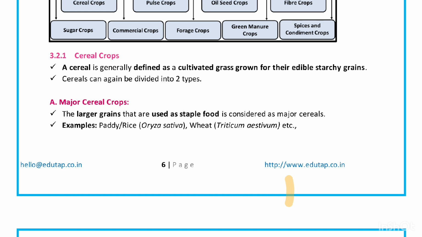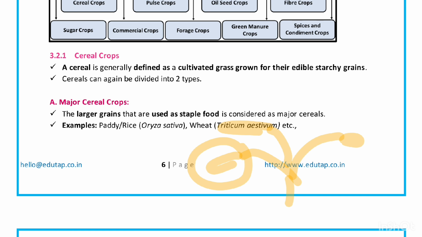Now, for example, you might have seen a plant of rice, you can see in the picture also, that is rice. Okay, you will see that the plant of rice looks like a grass, but this grass has edible starchy grains, which is rice. Rice is useful for us for consuming.